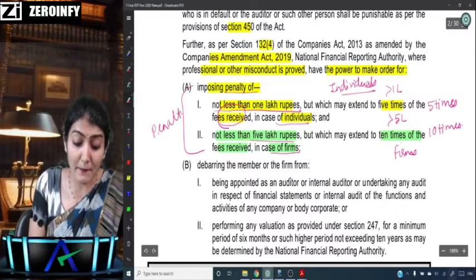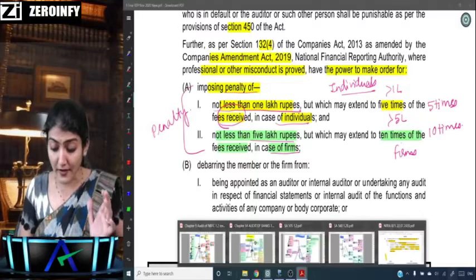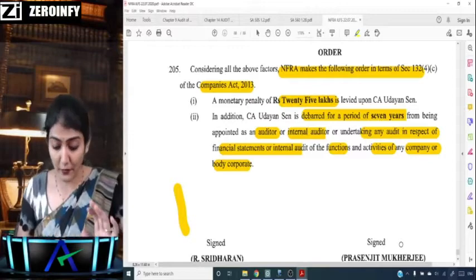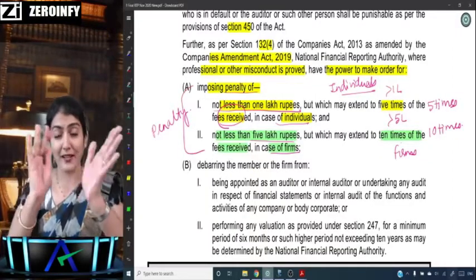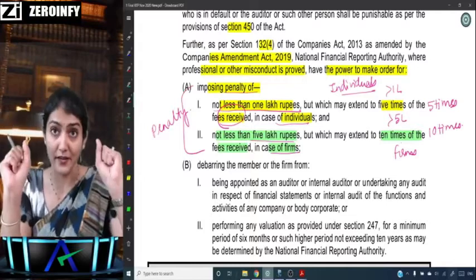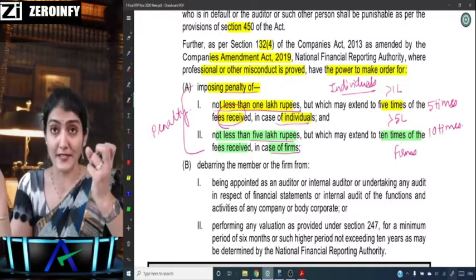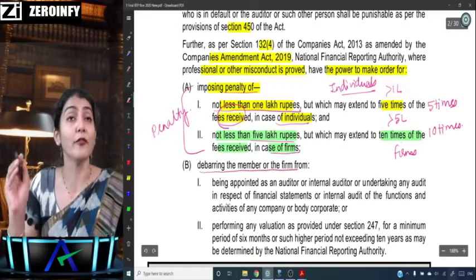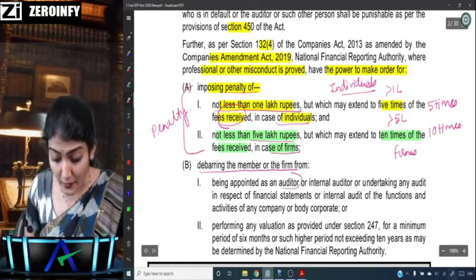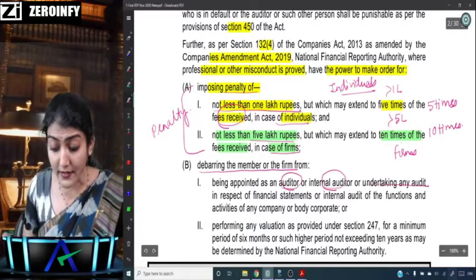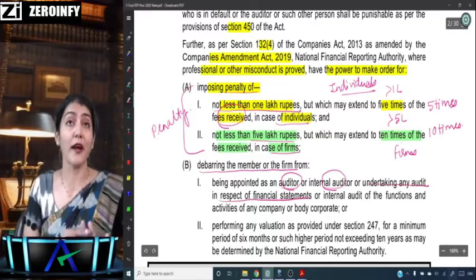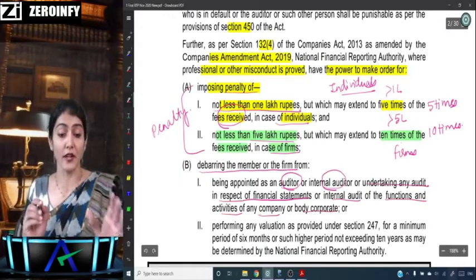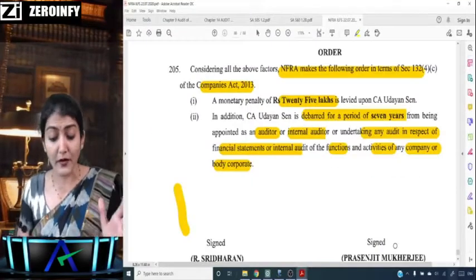And the second one, debarring the member. In the case of this NFRA order over here, what was the penalty? 25 lakh rupees. But here it says individual not less than 1 lakh, firm not less than 5 lakh, and up to 5 times and up to 10 times of the fees received. And second, debarring the member or the firm from being appointed as an auditor, internal auditor, or undertaking any audit in respect of financial statements or internal audit of the functions and activities of any company or body corporate.